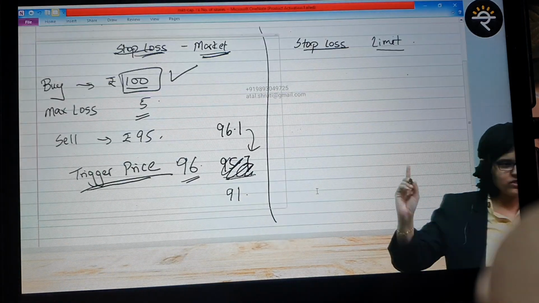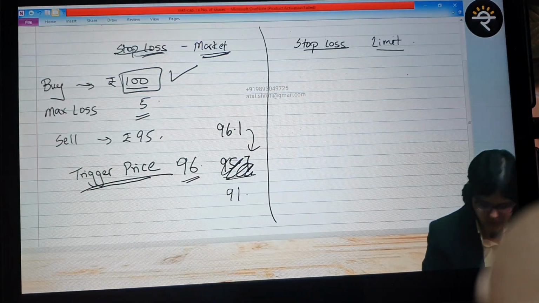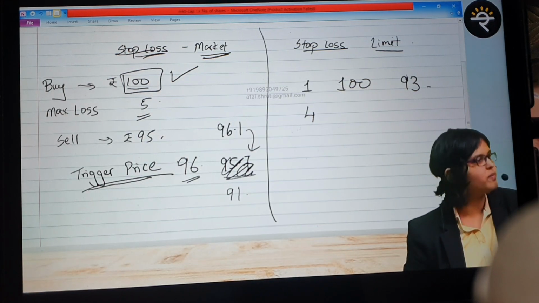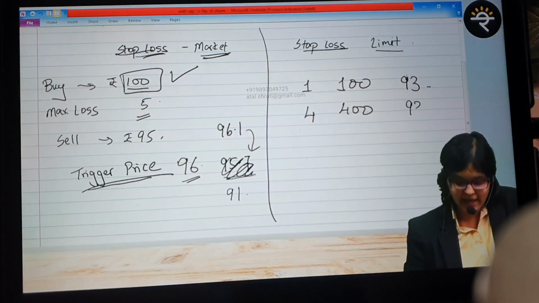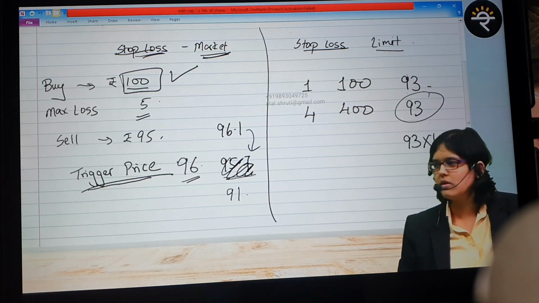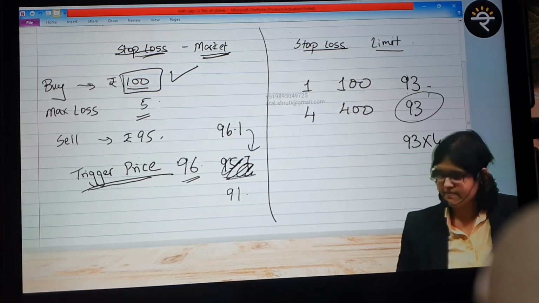Per share. I got your question right now. He's asking that if I have only bought 1 share at 100 rupees, I put a stop loss at 93. If I buy 4 shares at 100 rupees each, now my price is 400. Do I put a stop loss at 93 or 93 multiplied by 4? Answer is 93 only. It's a per share stop loss price that you're defining. Got it?